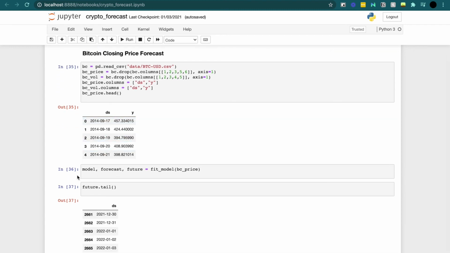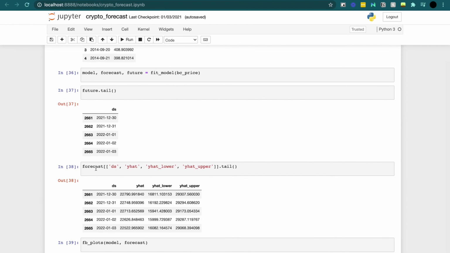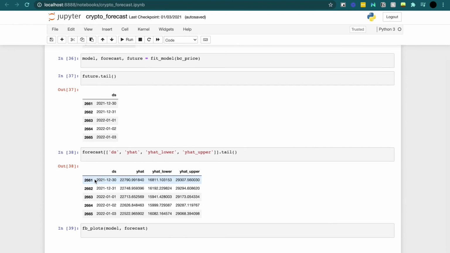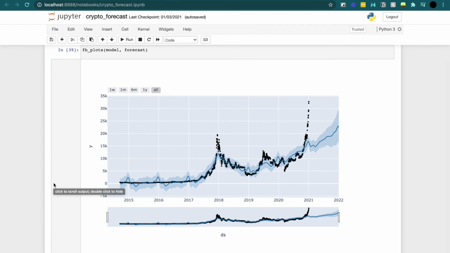So what I do here is I grab my model, my forecast values, and my future values. And you see that the future values here, they're predicting is going to be in 2021, 2022 for the closing price of Bitcoin. And then we see our forecasted values for those times. And when we get into the plots, this is where Facebook Prophet really gives us the best out of all the other models, because the visualization is really easy, straight out of the box.